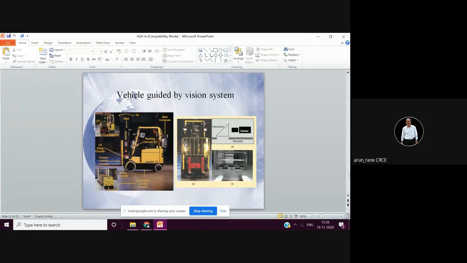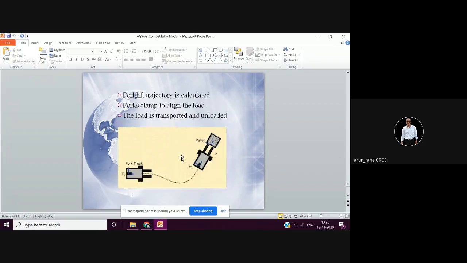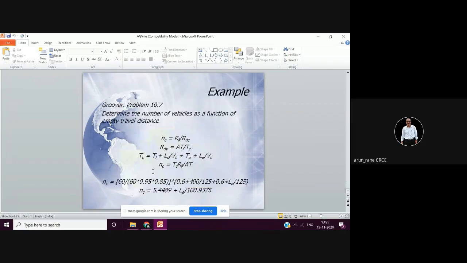This is completely unmanned, using a vision system. This is the trajectory, the path followed by the truck or AGV.